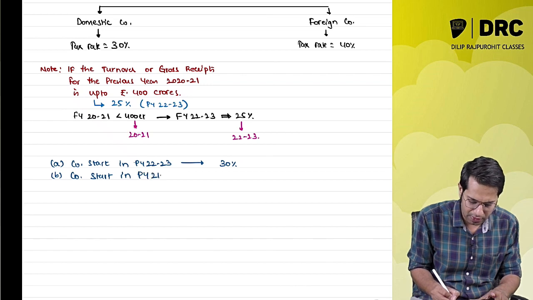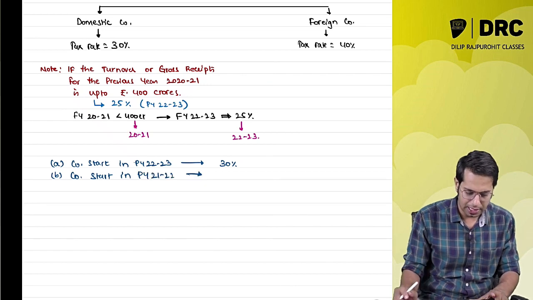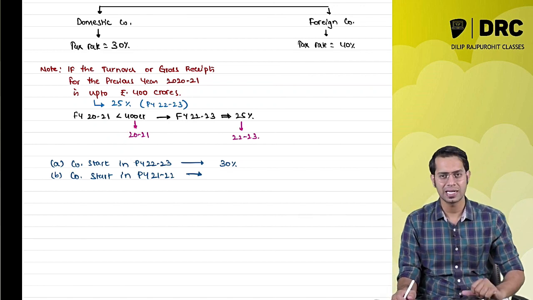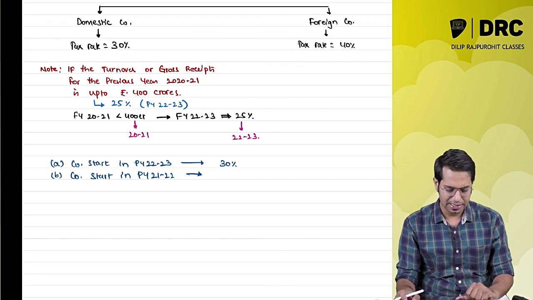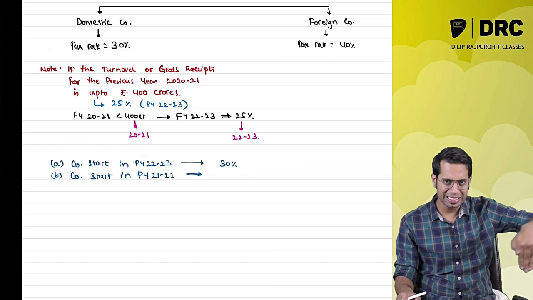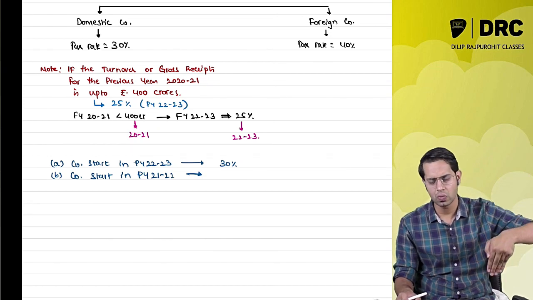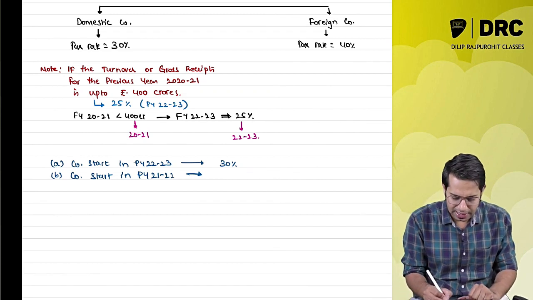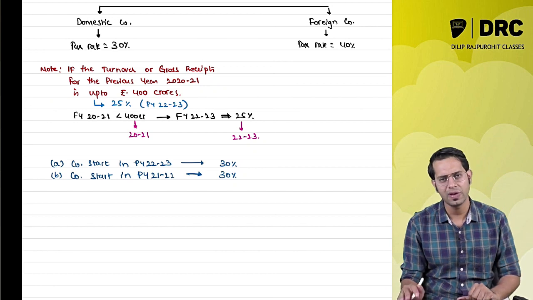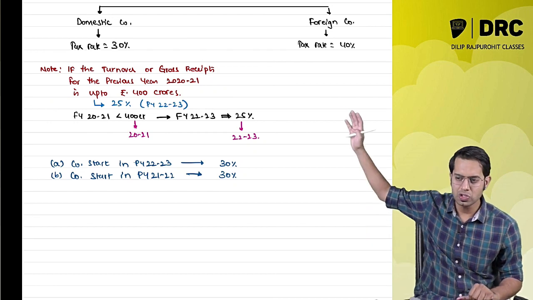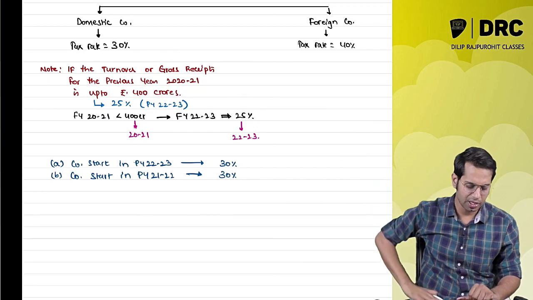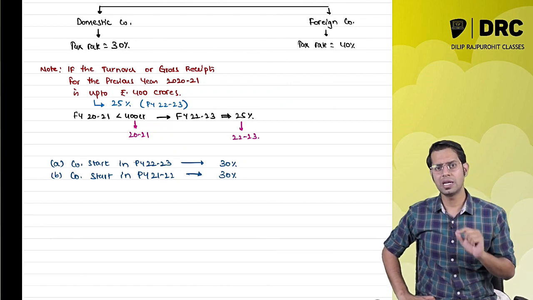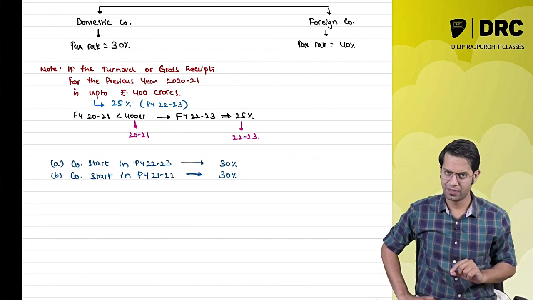Now, tell me, if a company had started its operation in previous year 21-22, then how much would be this company's tax rate for this year? It started 1 year back, not in the year 22-23, but in the year 21-22. So tell me what will be the tax rate for this year. Sir, in this case also the tax rate will be same, 30%. Why 30%? Sir, because this proviso says if the company's turnover for the previous year 2021 is up to 400 crores, then this year it will have to pay 25%.